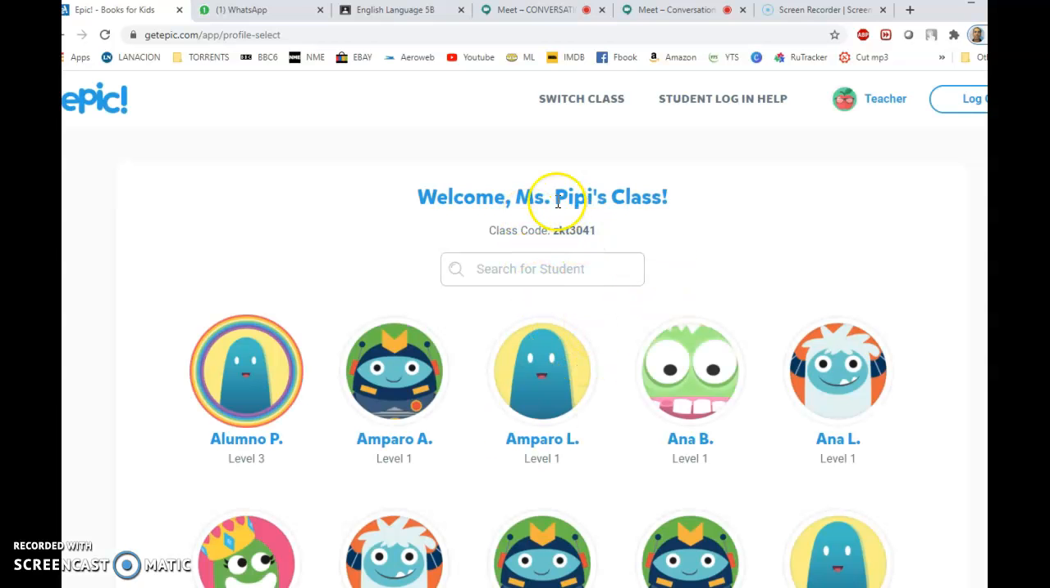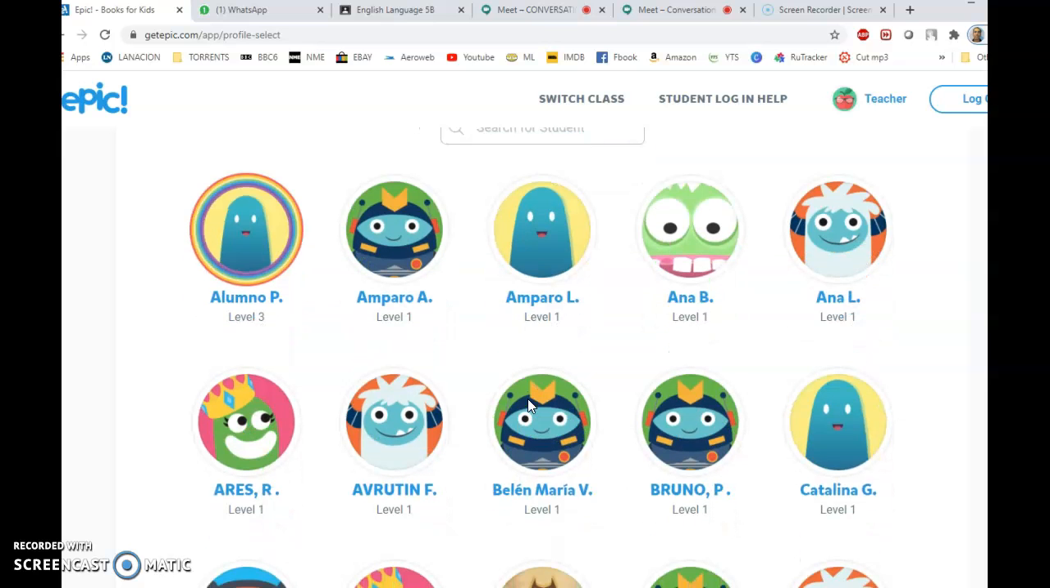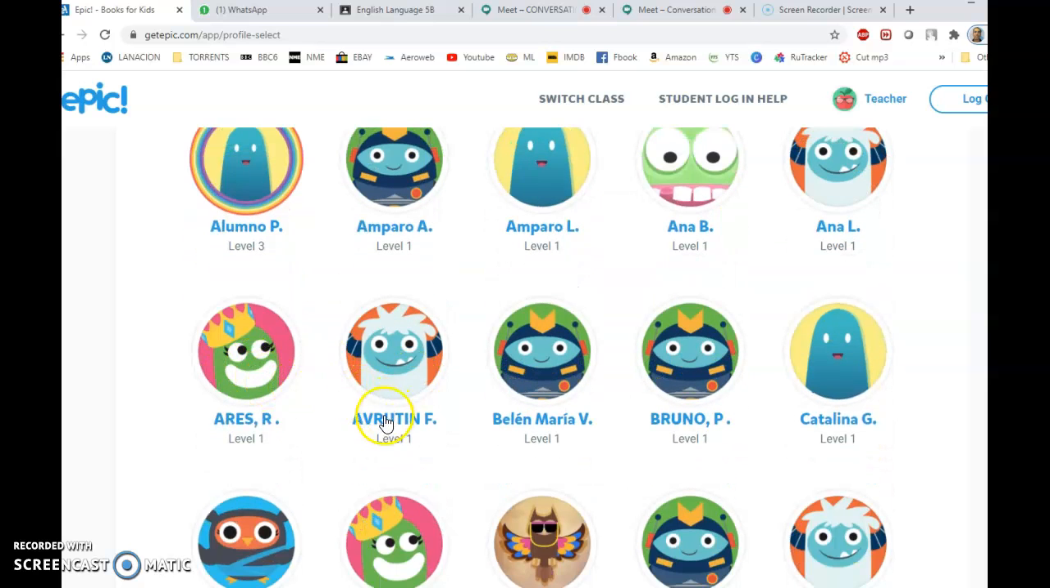You will see that the list of Miss Pipi's class will appear. It says welcome Miss Pipi's class, and be careful because you will find 6th graders here too. So what you have to do is find your name on the list, and again, careful because 6th graders are there too. For 5th graders, you will find the last name first, okay?